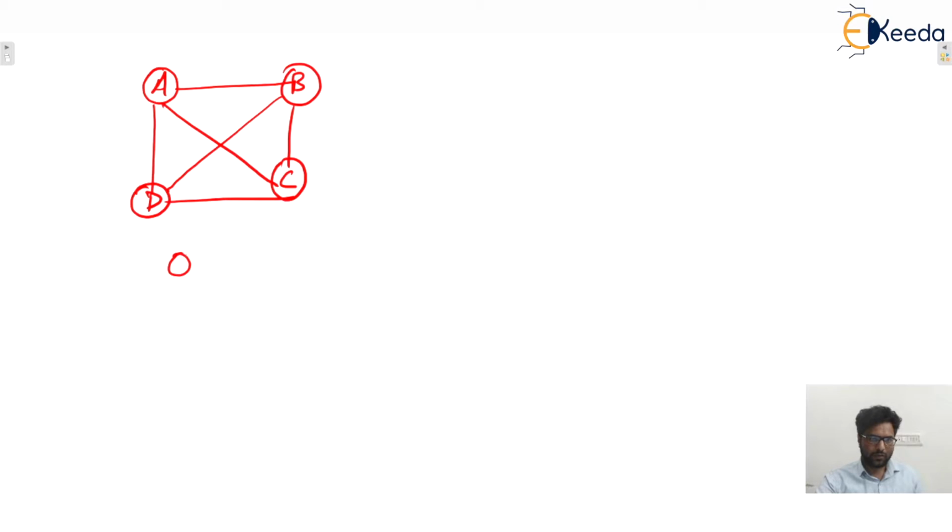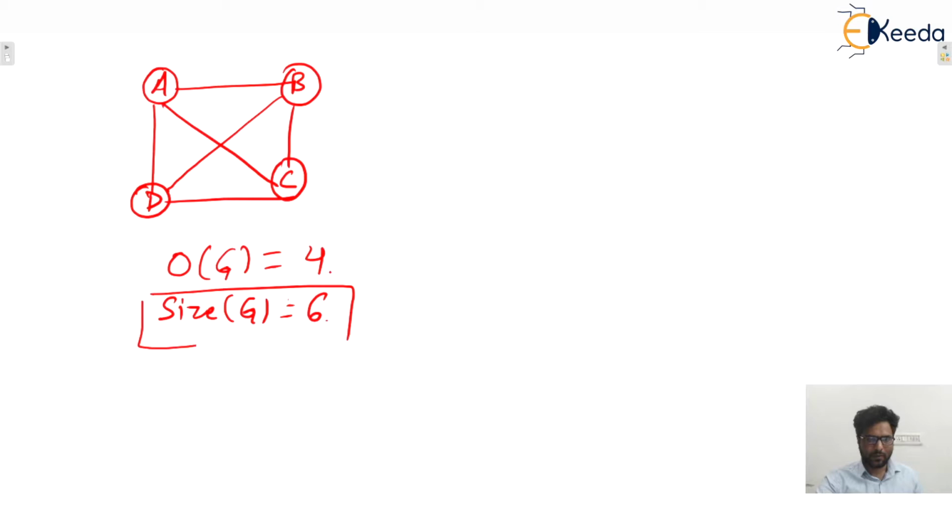So what is the order of this graph? Four vertices are there, so the order of this graph is 4. The size of this graph is the number of edges. How many edges are there? 6 edges are there. So the size of this particular graph is 6 and the order of this graph is 4. I hope this one is clear to everyone, isn't it?